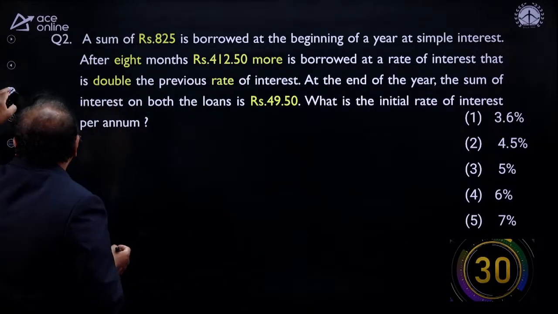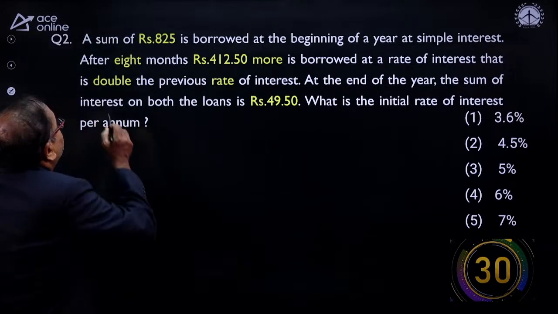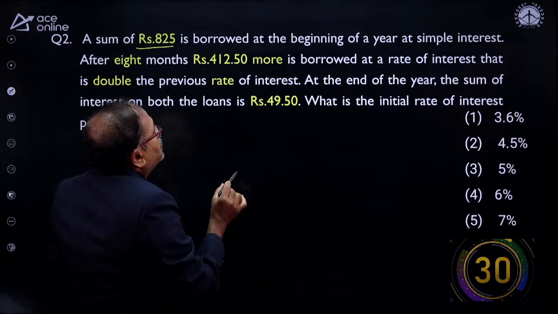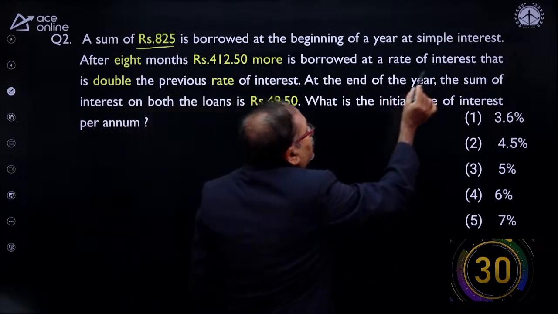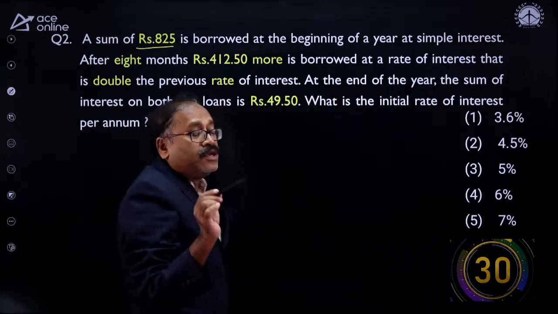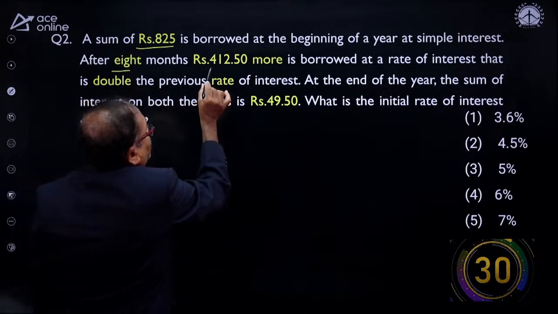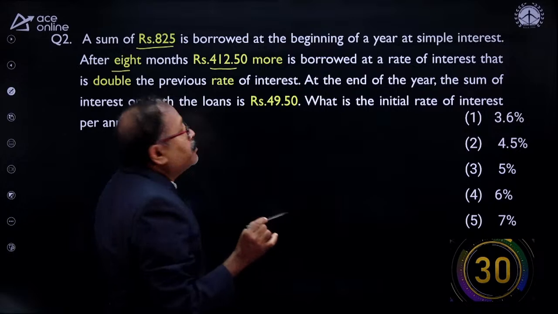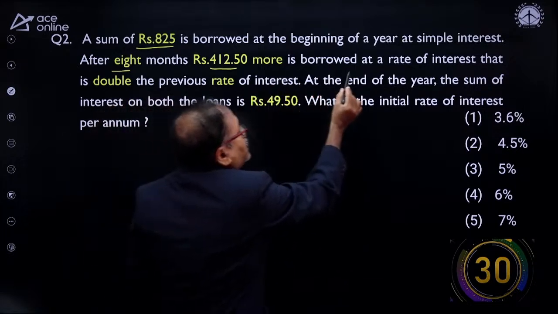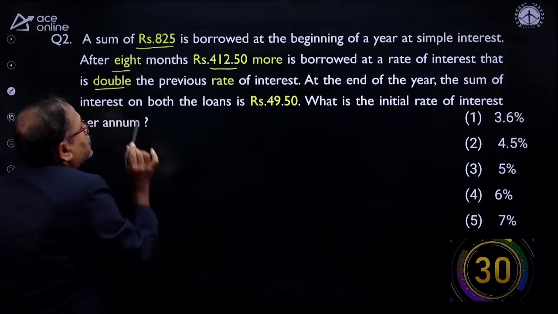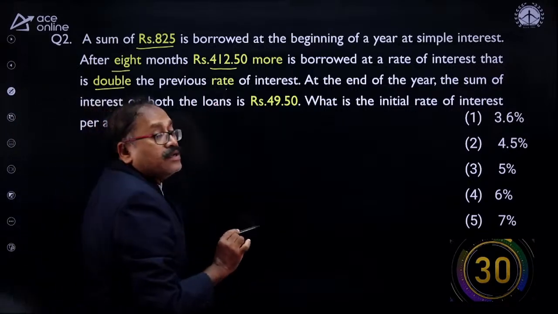Now here is the question. Let's see what the question is. A sum of rupees 825 is borrowed at the beginning of a year at simple interest. After 8 months, 412.5 more is borrowed at a rate of interest that is double the previous rate of interest.